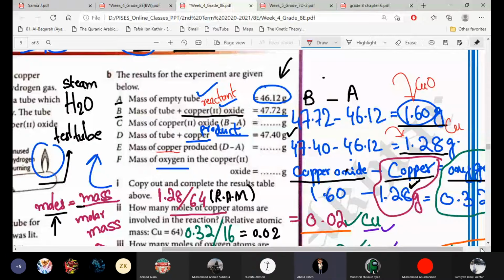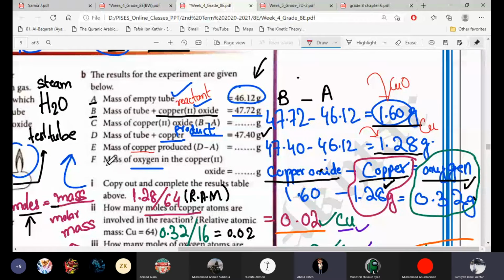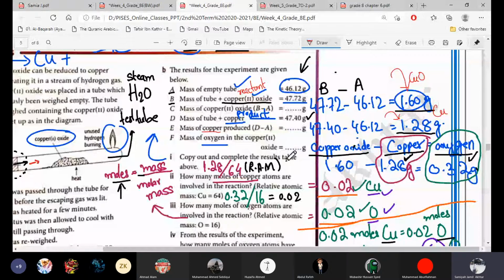Yes, ma'am. F is the mass of oxygen. How will we take out the mass of oxygen? We'll minus 1.60 and 1.28. We take the copper oxide mass and minus the mass of copper from it. Means we are taking copper out of the copper oxide and we will be left with only oxygen. So oxygen mass is 0.32. Now we have the mass of all three things.